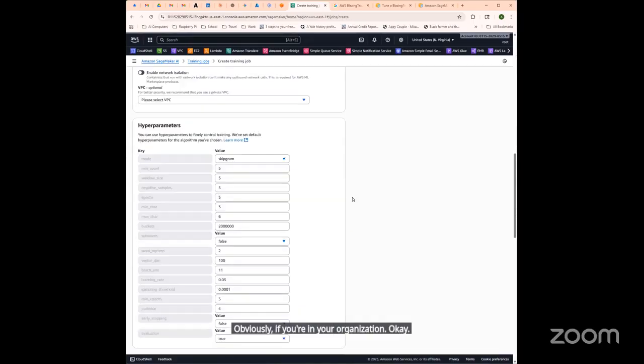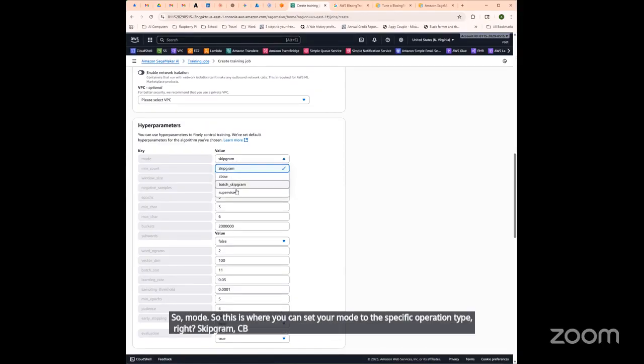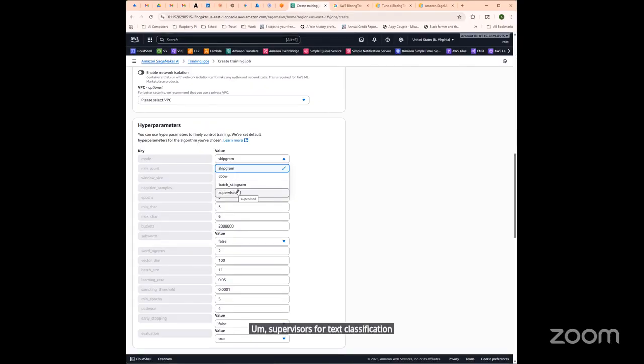Okay, and then your hyperparameters. So mode, this is where you can set your mode to the specific operation type: skipgram, CBOW, batch skipgram, supervised. Supervised is for text classification. CBOW, skipgram, batch skipgram are for word2vec, which we talked about earlier. So we'll just keep it on skipgram.